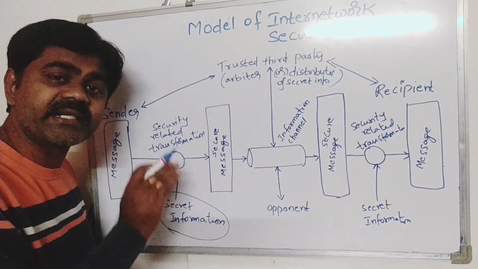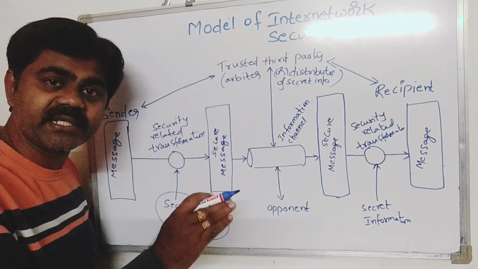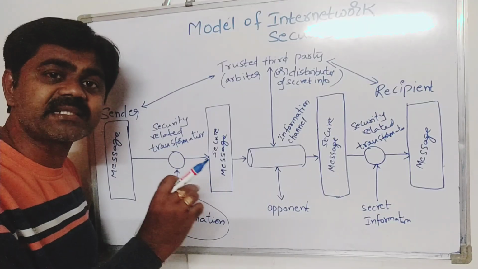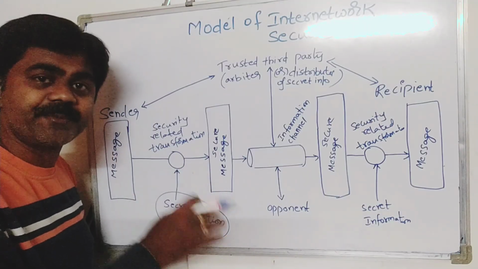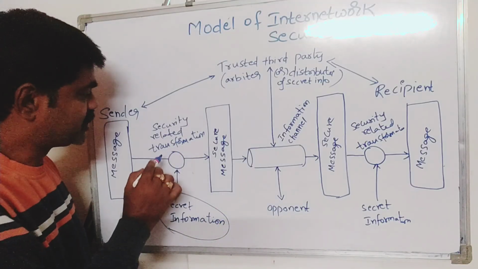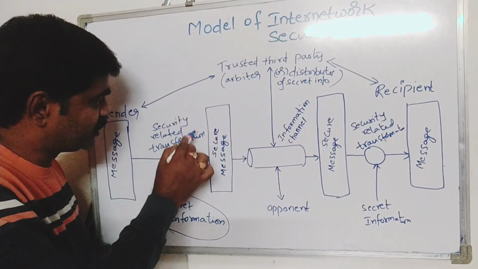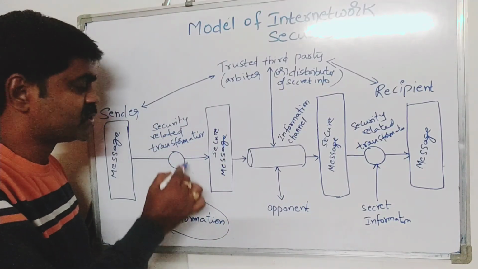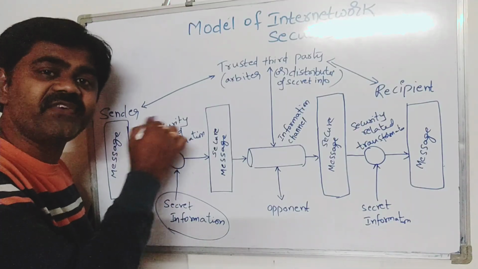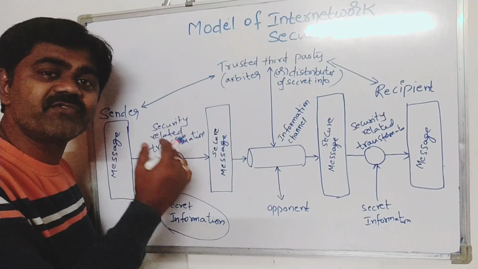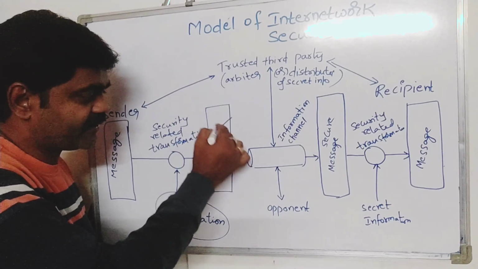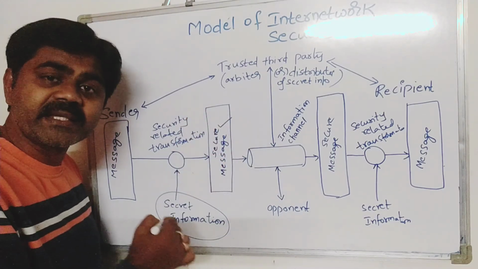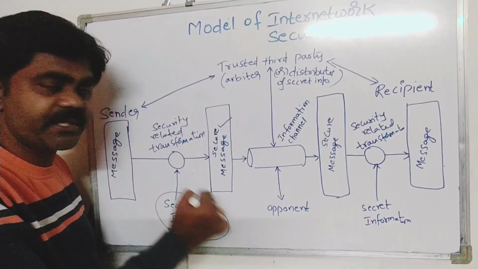But for the time being, let us understand that we have applied a procedure so that our normal message is turned into a secret message. Let us understand that as encryption. Here we have a security related transformation. During this phase, our normal message is converted into a secure message through secret information.